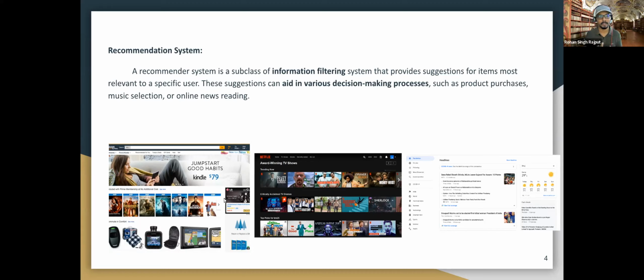Similarly, we see Netflix, which is an online streaming service, produces various horizontal shelves that help us to recommend various content on the screen. Same goes for the news article. It's personalized curated news for us provided by Google using lots of user item interaction data.